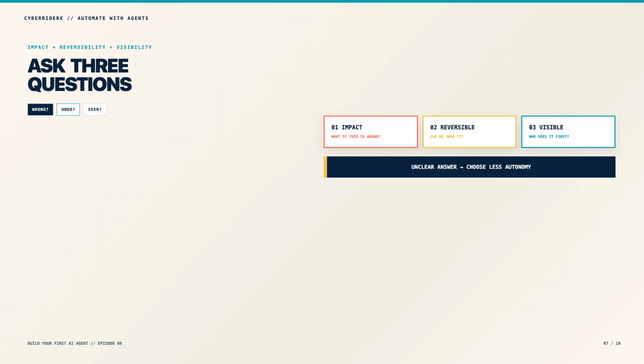Use 3 questions to assign the correct autonomy level. First, what is the impact if this action is wrong? Second, can the action be reversed quickly and completely? Third, will a person see the result before anyone else is affected?